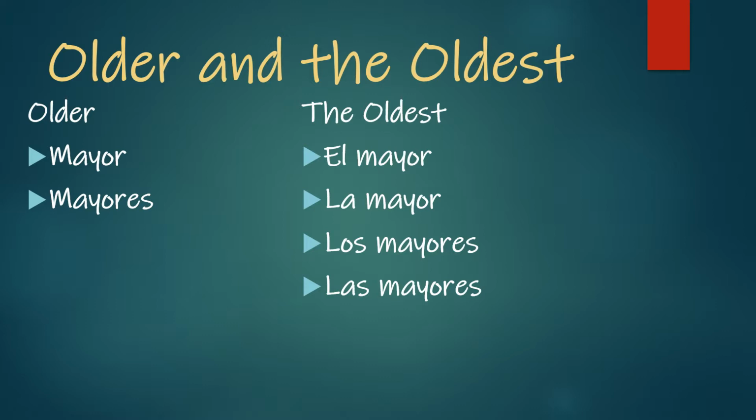But if we're talking about the oldest, then we're actually making that into a noun. If it's a noun, it needs to have a definite article. If it needs to have a definite article, that could either be el, la, los, or las, depending on if it's feminine or masculine, and if it's singular or plural. So we have el mayor, la mayor, los mayores, and las mayores. Those are going to be the 4 options when we're talking about the oldest.